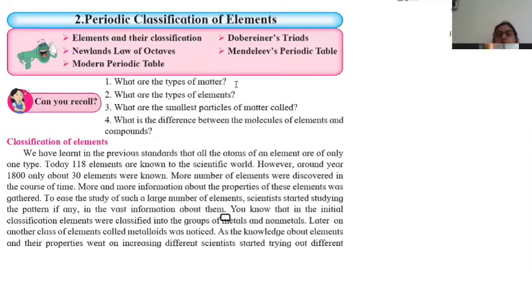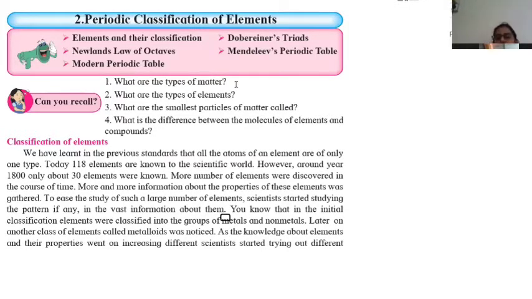Next, what is the difference in the molecules of compounds? In the molecules of compounds, there are two or more types of elements. For example, if I say water, what is the formula for water? It is H2O, right?